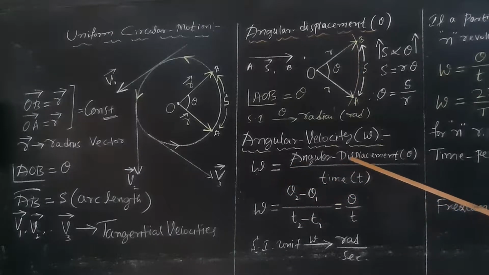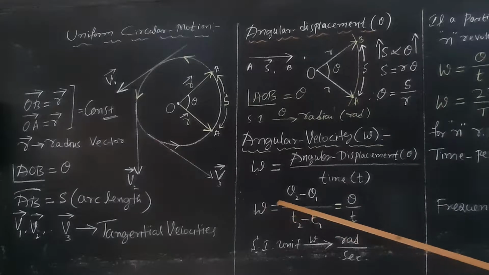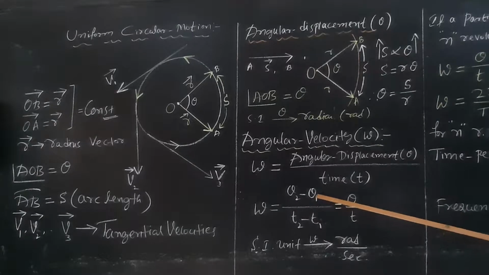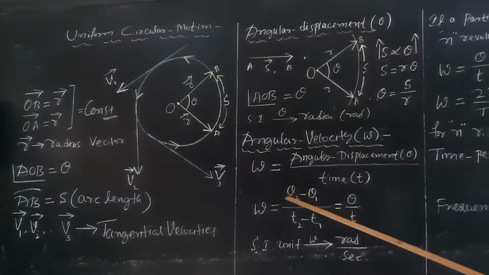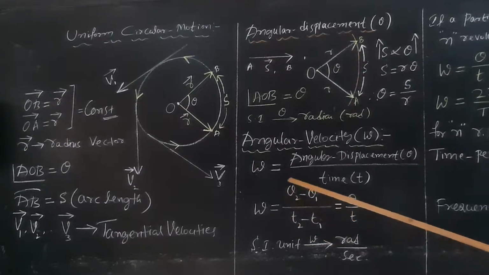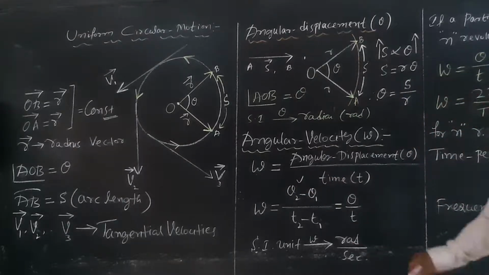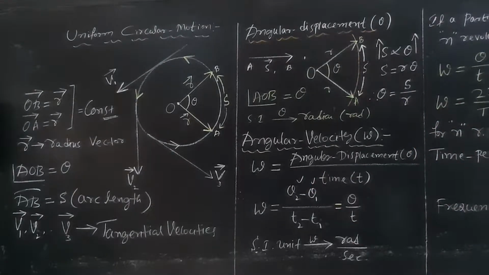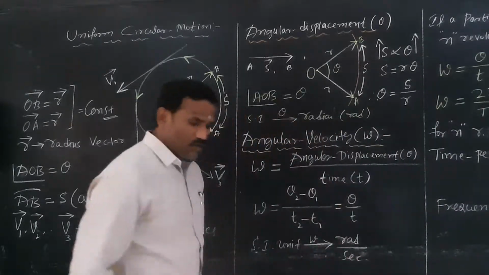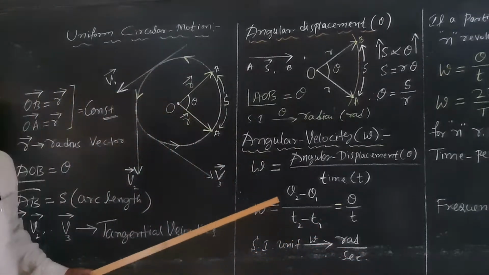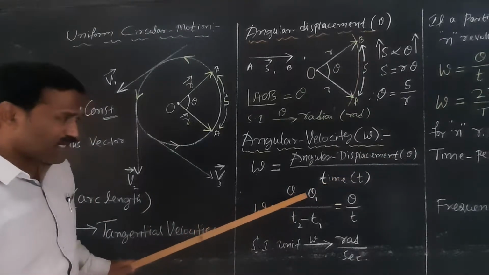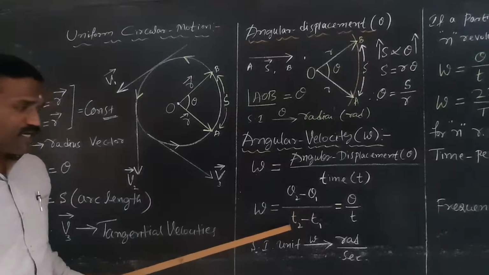Therefore, omega is equal to angular displacement by time taken. Omega is equal to the change in angular displacement, that is, final angular displacement minus initial angular displacement. How much angle has it covered? Final angle minus the initial angle, right? Divided by T2 minus T1. Theta 2 is called final angular displacement. Theta 1 is called initial angular displacement. Divided by time. Therefore, omega is equal to the rate of change of angular displacement, that is, final angular displacement minus initial angular displacement divided by T2 minus T1.